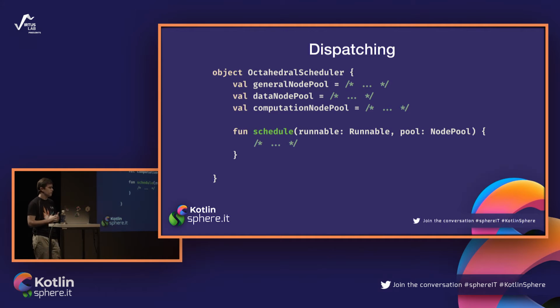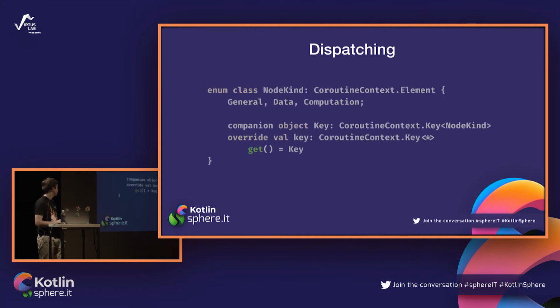You probably will know, because you remember that one of the titles of this talk is abusing the hell out of coroutine context. So the way to solve this is actually to create yet another element of coroutine context. This time it is a simple enum. We are creating an enum NodeKind that describes on which kind of node our code should run. Is it a general node? Is it data access? Or is it some computation?